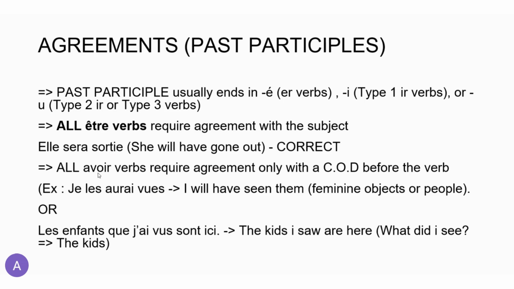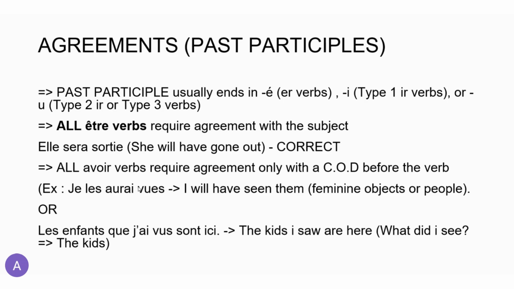Regarding avoir verbs, they generally don't require agreement. They only require agreement when we have a specific scenario, which is a direct object before the verb that is being conjugated. So, if you're going to say something like, I will have seen them, you're going to say je les being a direct object pronoun, aurais vu.